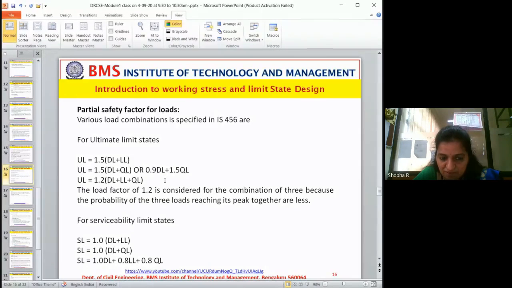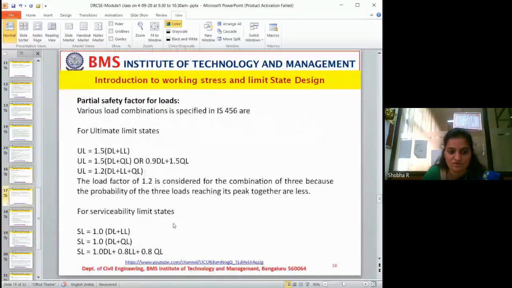For the serviceability limit state, it takes 1.0 into dead load plus live load, 1 into dead load plus earthquake load, and 1 dead load plus 0.8 times live load plus 0.8 times earthquake load. Why? Again, because they will not reach the peak at a time.